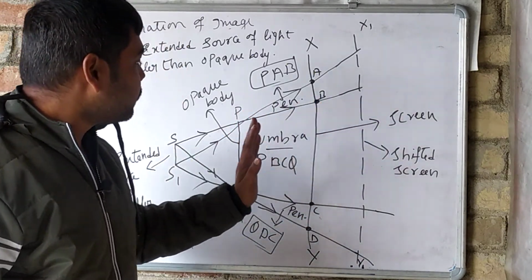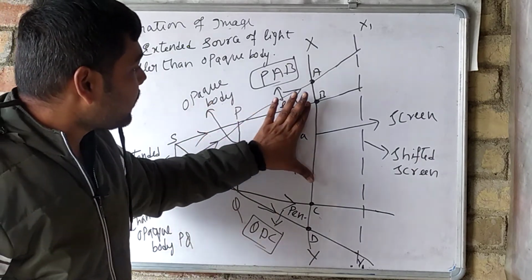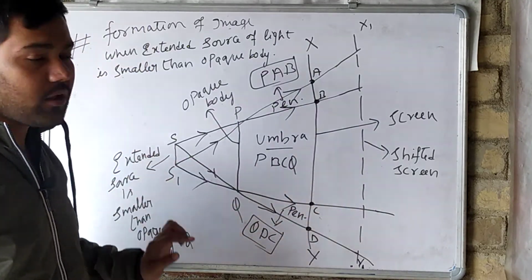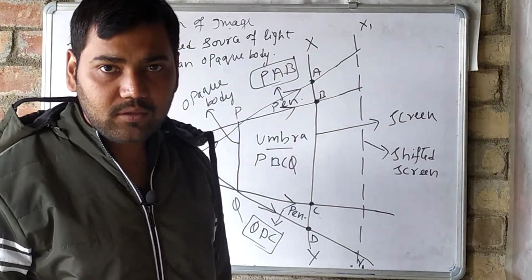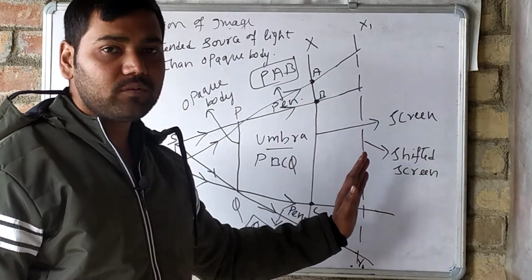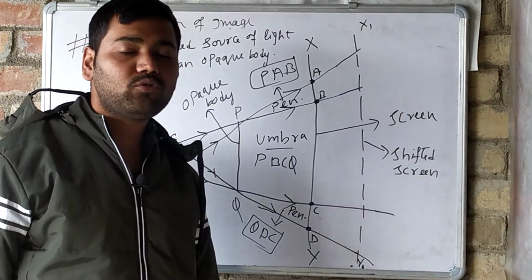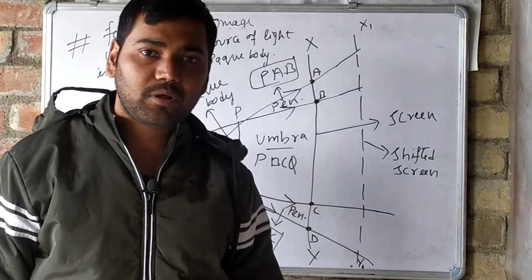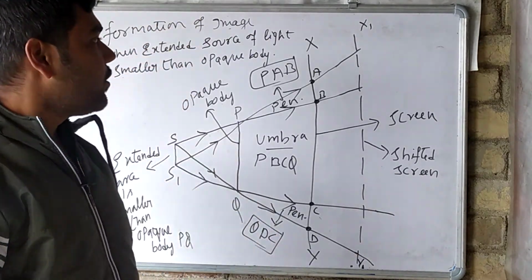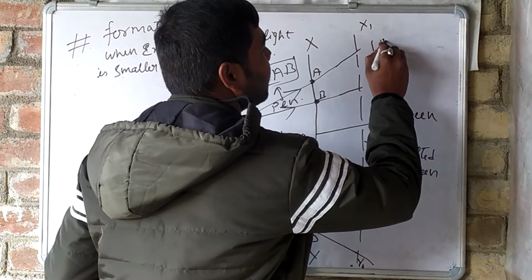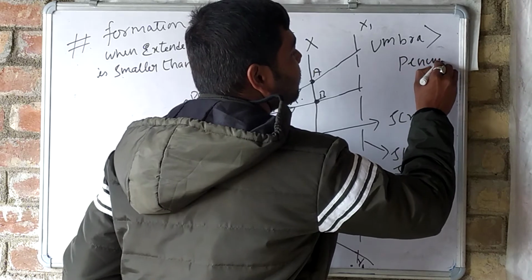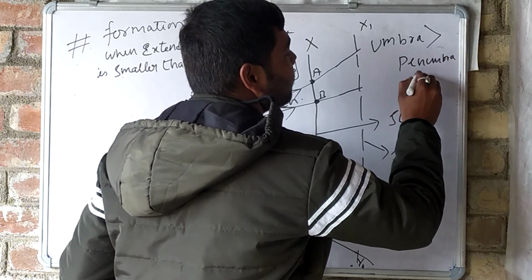If we shift the screen to this point, what happens? The total region will be umbra, here to here to here. So umbra is also increasing. If we shift the screen a little bit more backward, at the X1 Y1 position, we observe that the size of penumbra is increasing and the size of umbra is also increasing. But here umbra is larger than penumbra.